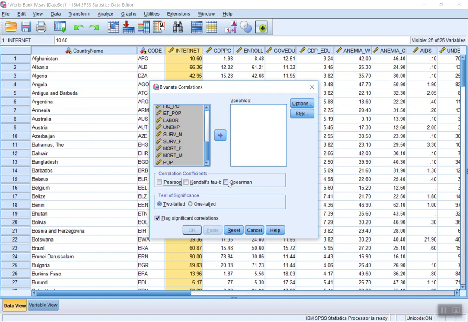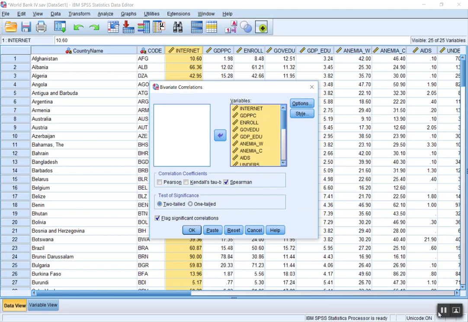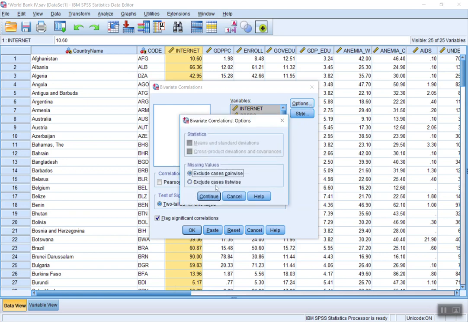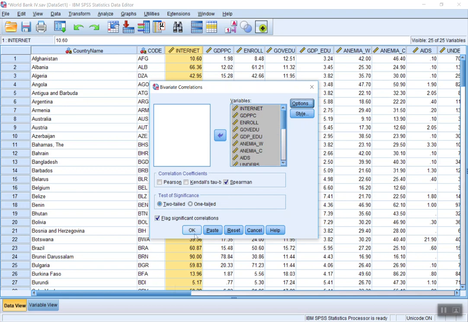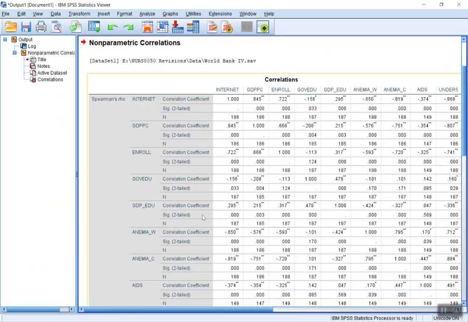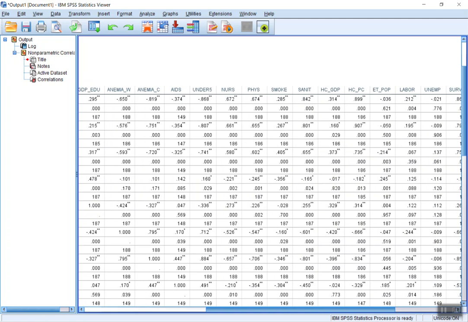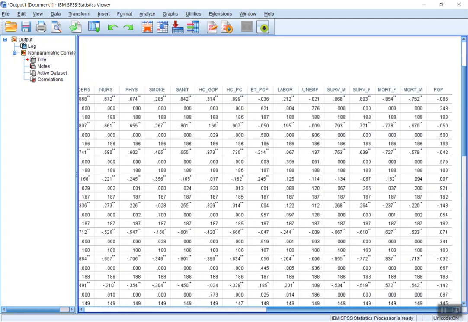I'm going to use Spearman, not Pearson, because I don't know about normality. Take a look at our options. Aren't many. So here we go. Run our correlation, and we're interested in, for our first model, male survival to age 65.